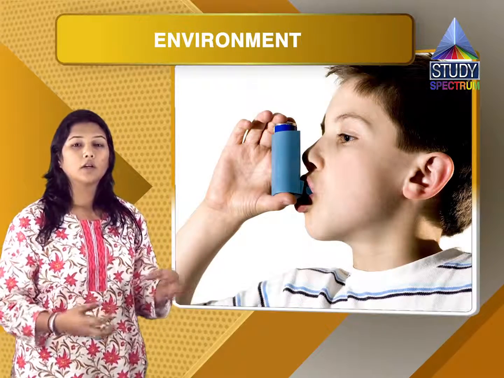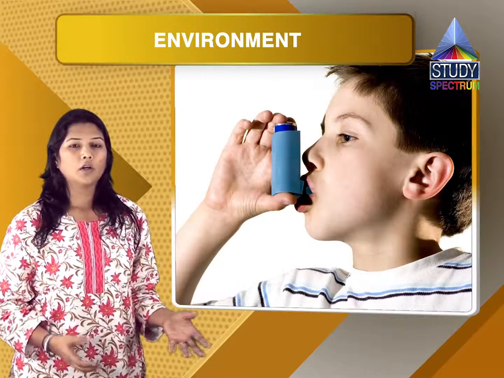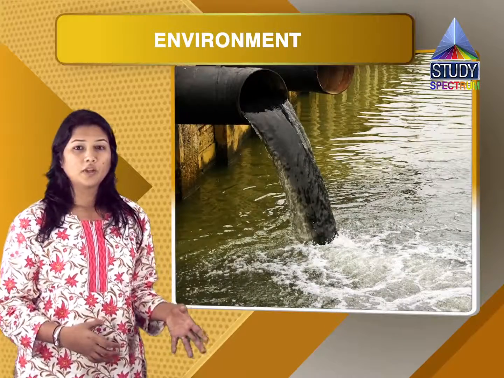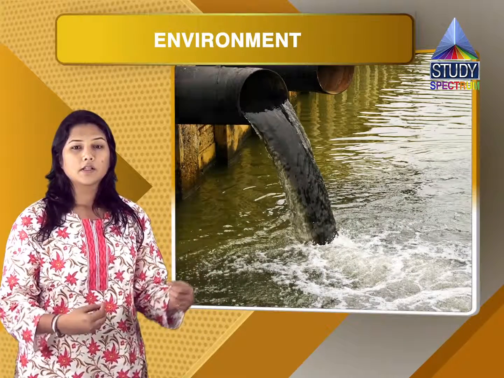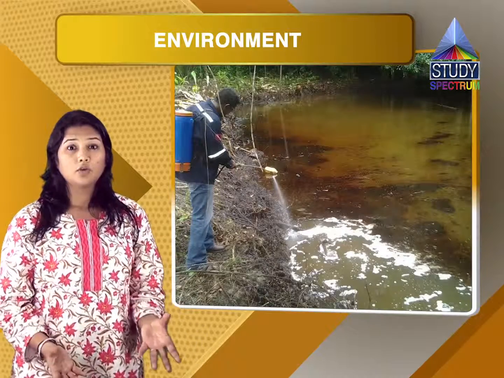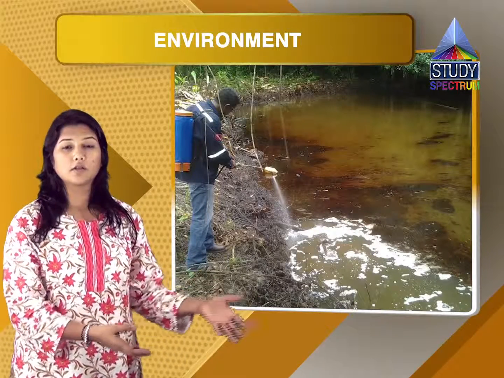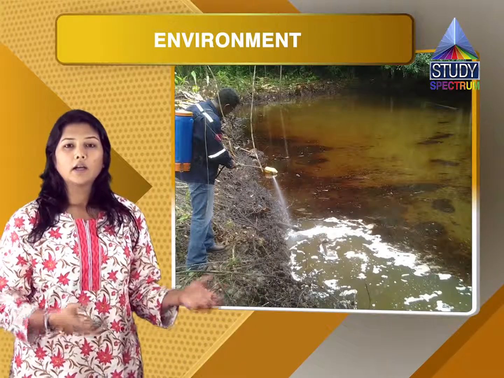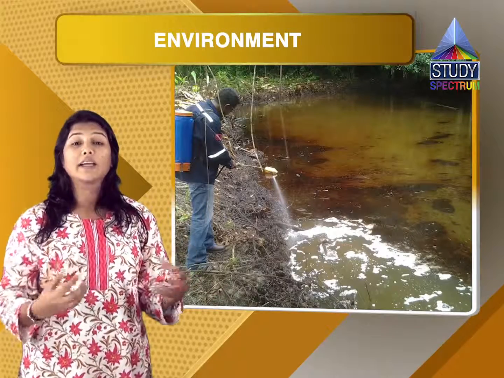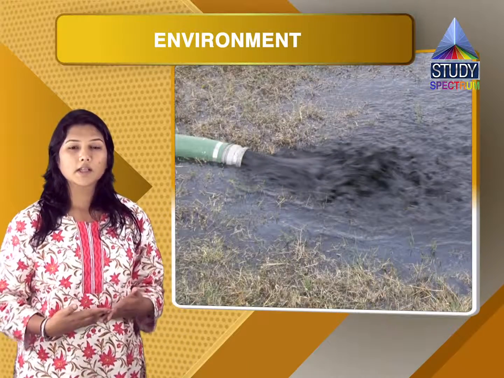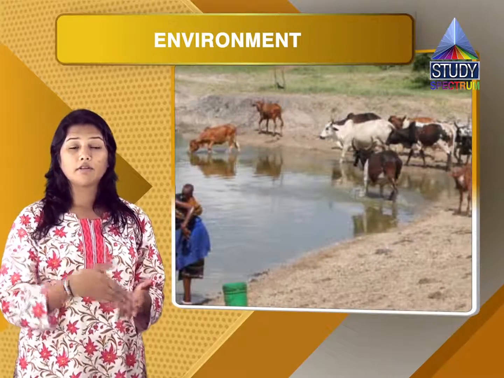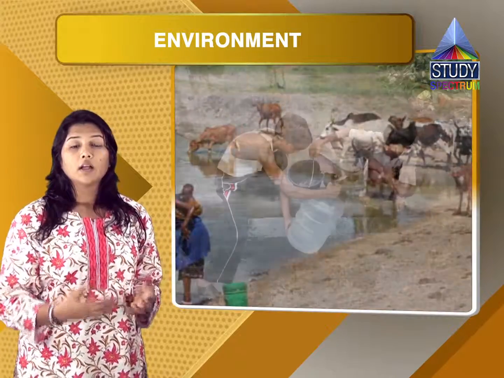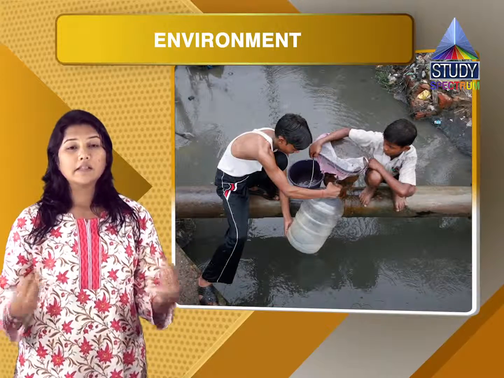The water is again polluted, but how? What do these factories do? These factories let the waste, that is the residue, into the closest river. When they do that, what happens? The water gets contaminated. When the cattle or the people drink the same contaminated water, they go through various kinds of diseases.